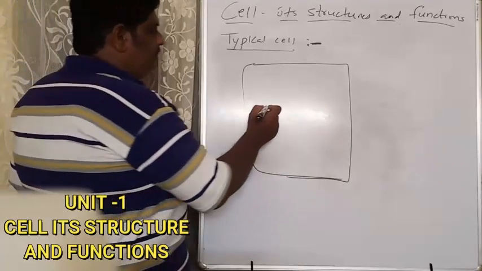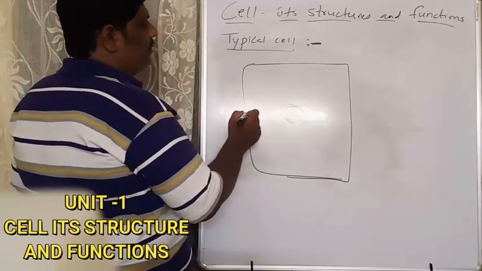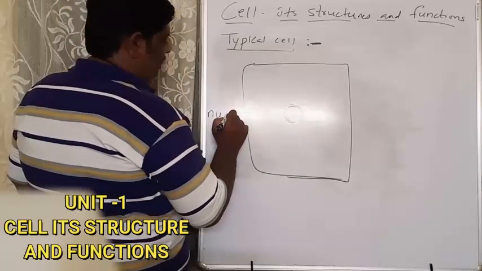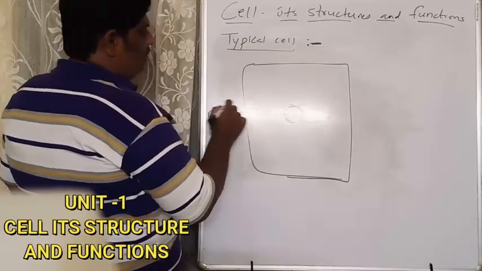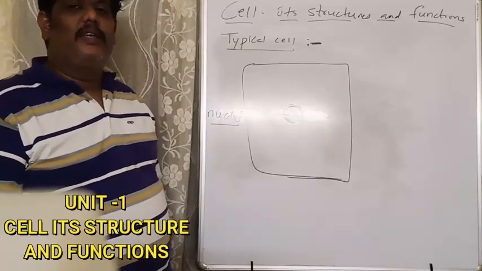So the first and foremost thing which we are going to learn in this unit is the nucleus. This plays a major role in the functioning of the cell.